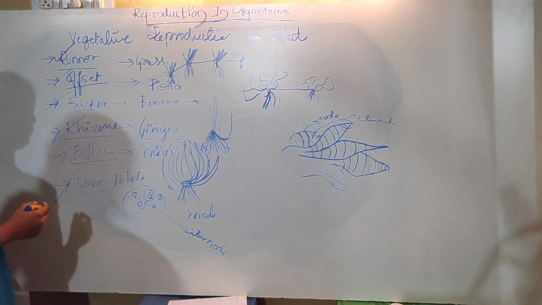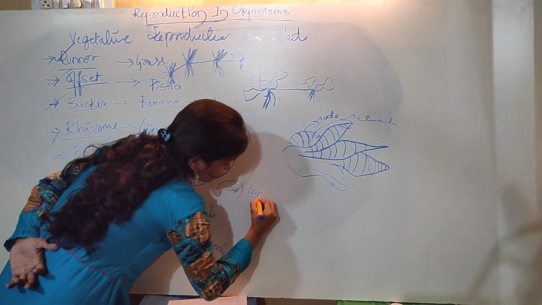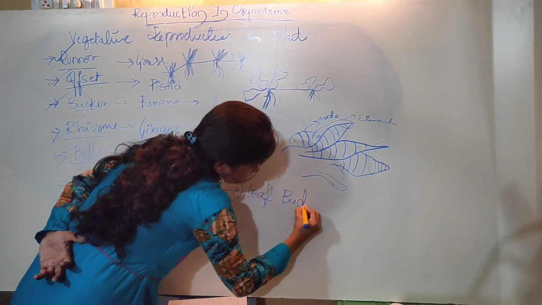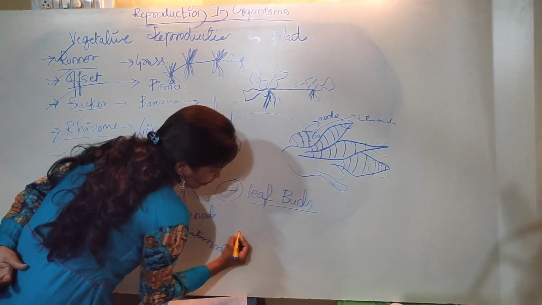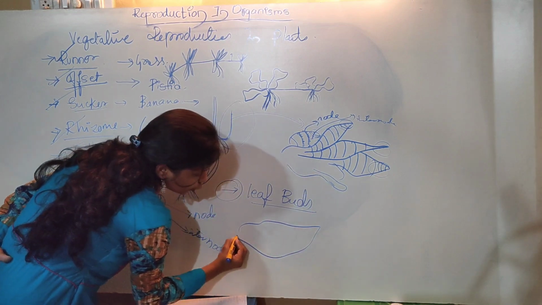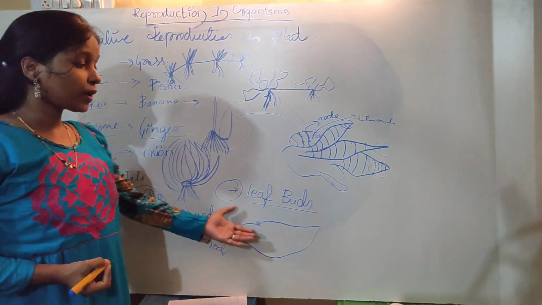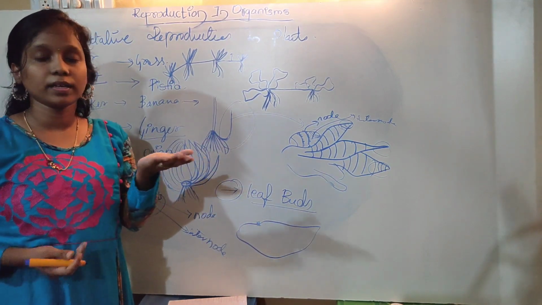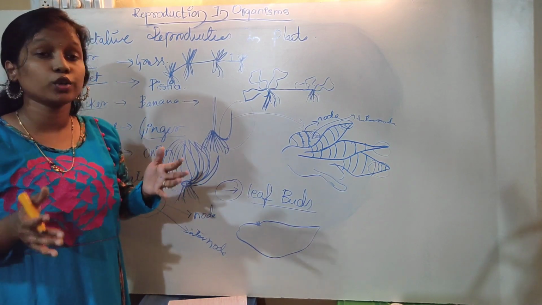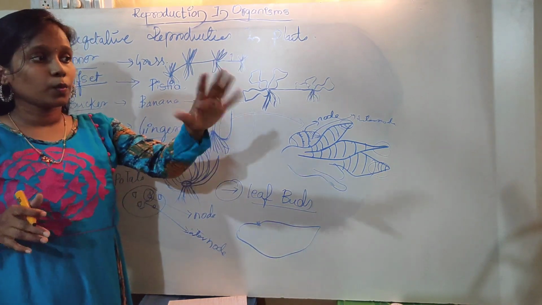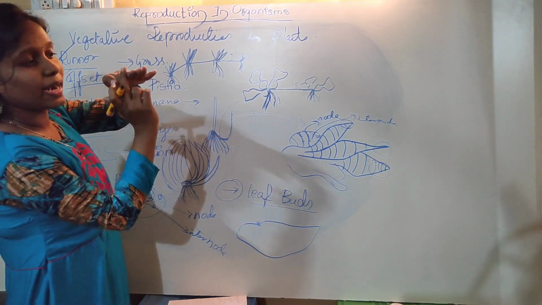The next thing is the leaf. In case of leaves, the best example is bryophyllum. In case of bryophyllum, what happens? The margin of the leaf bears small plantlets with a small amount of roots. Whenever you place this bryophyllum leaf in a moist, humid, nutrient-rich region or on the soil surface, what happens?